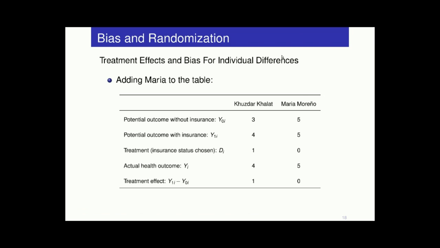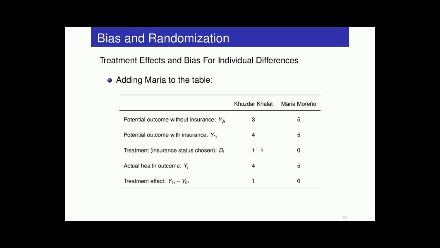Okay, picking up from where we left off, we're talking about this example of two students who come to the University of Memphis and have the option of whether to buy health insurance. One of them does. Kudzar Kalat buys health insurance, so his treatment status D is equal to 1. Maria Moreno decides not to buy health insurance, so her treatment status is equal to 0.